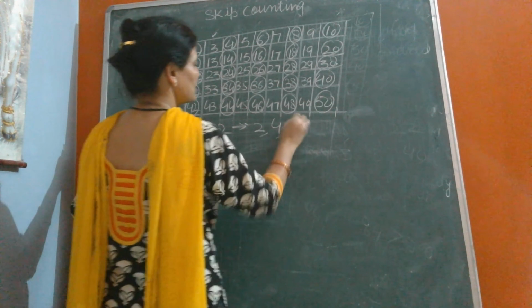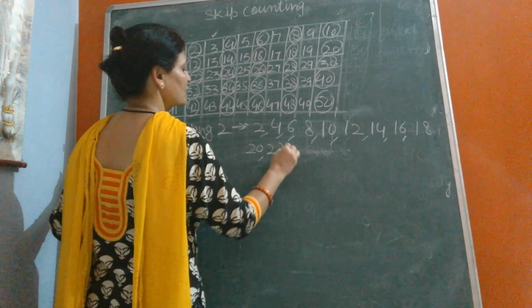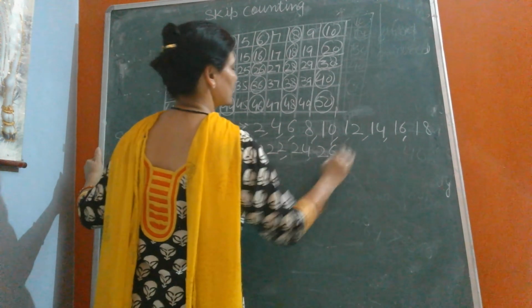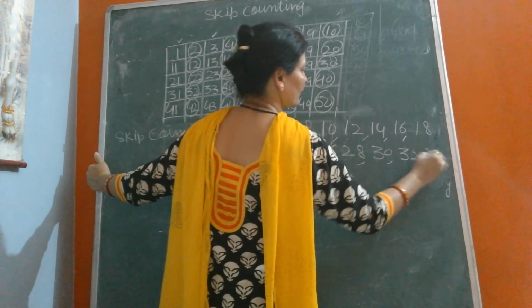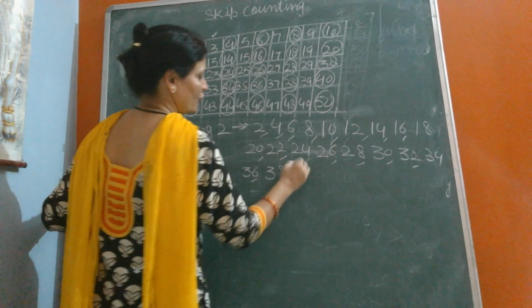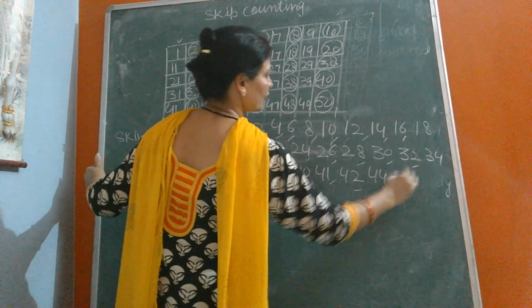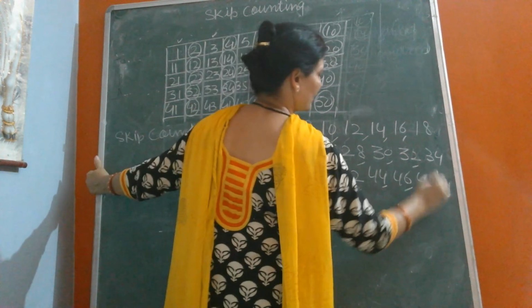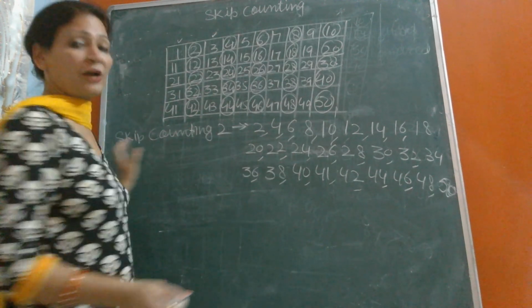2, 4, 6, 8, 10, 12, 14, 16, 18, 20, 22, 24, 26, 28, 30, 32, 34, 36, 38, 40, 42, 44, 46, 48 and 50. Now these are the skip counting of 2.